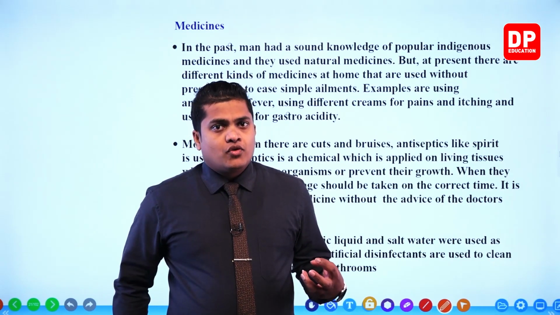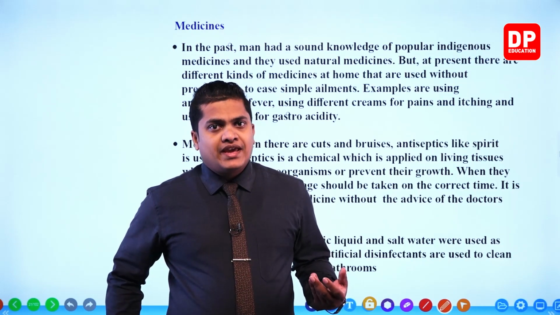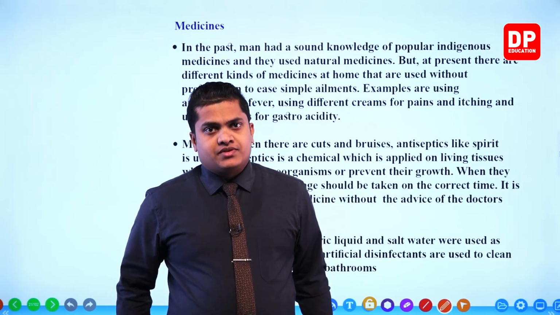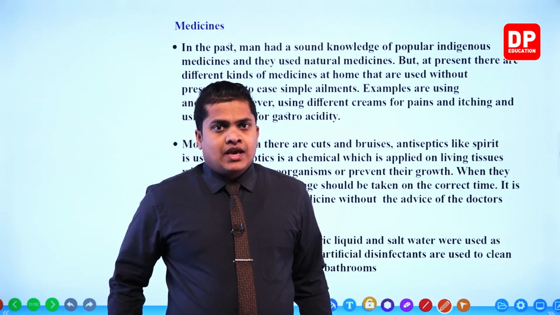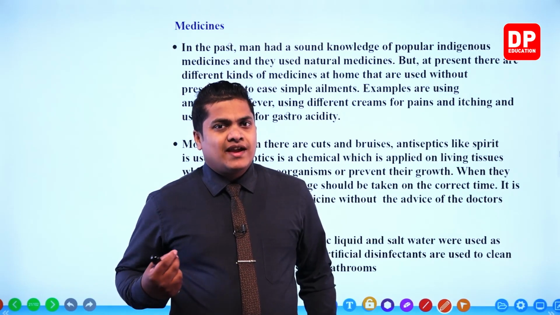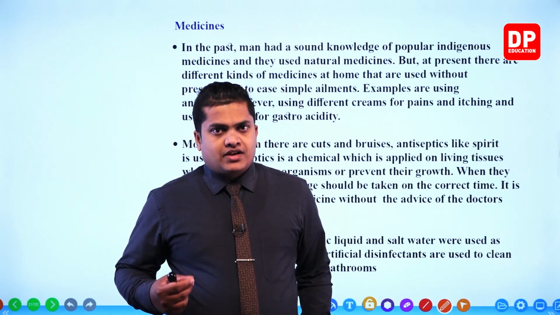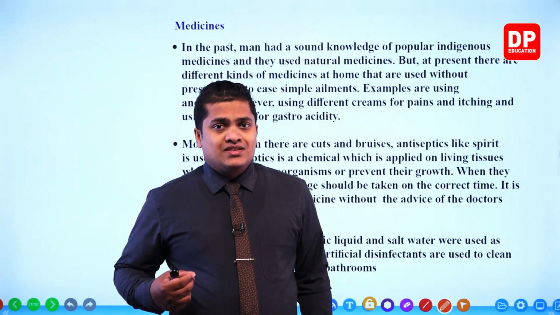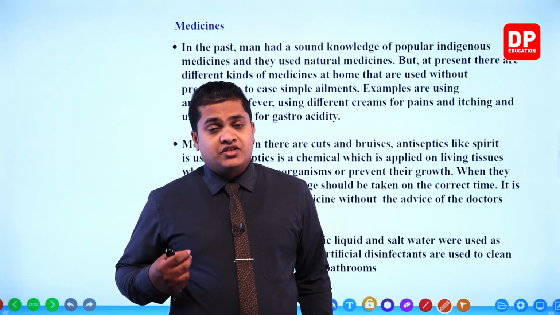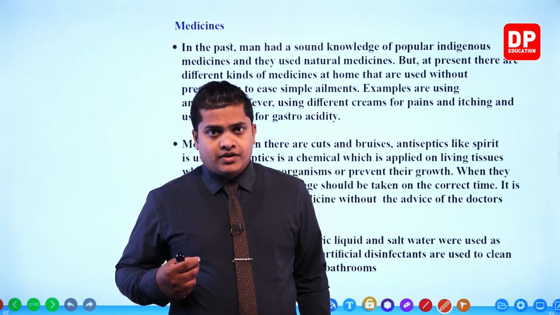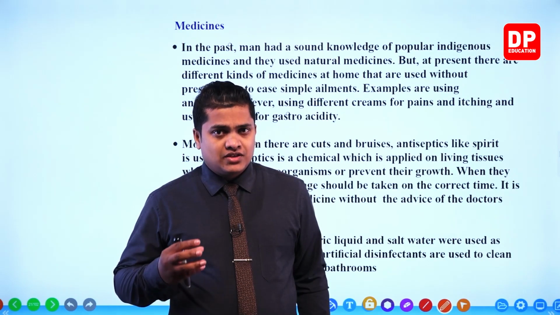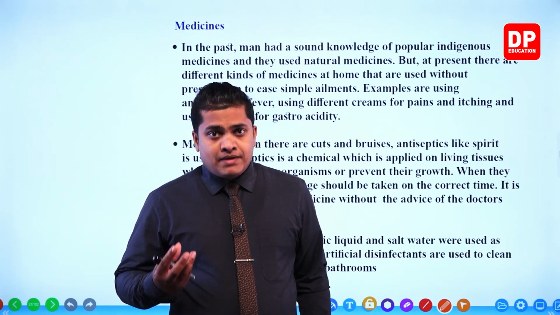Then, my dear children, there are different kinds of creams which are applied for skin diseases like fungal diseases, for itching, and also for different kinds of pains. We can use different kinds of creams which can be applied. And my dear children, different kinds of antiseptics like surgical spirit, hydrogen peroxide, and even potassium iodide, which is also referred to as iodine solution. In normal sense, my dear children, this is referred to as betadine.